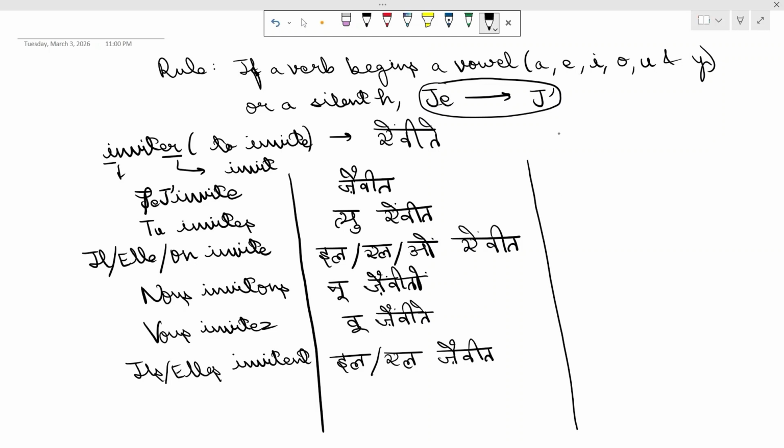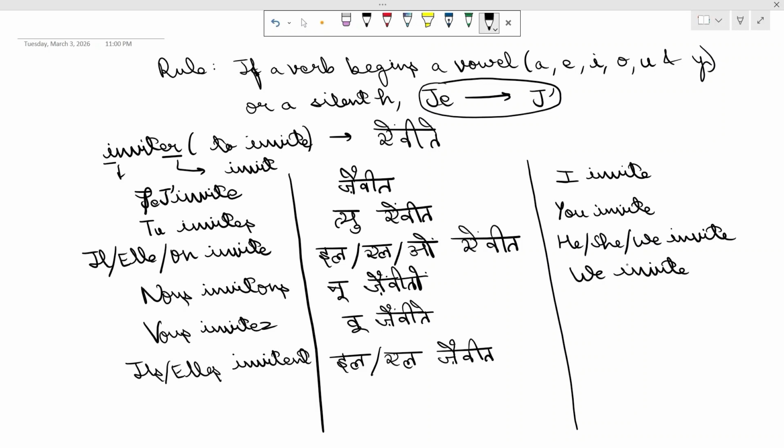Now it means to invite. So it will be I invite, or I am inviting. You invite in an informal way. Here he, she, or we invite, where we invite is the informal way. We invite, formal way. You invite again in a formal way, or are inviting. They invite or they are inviting.